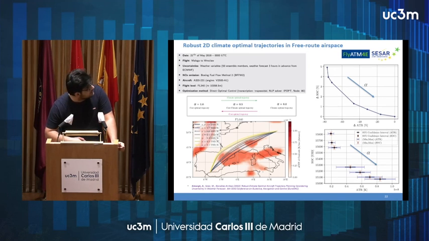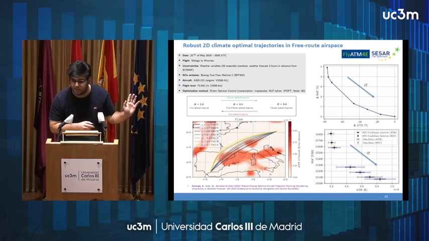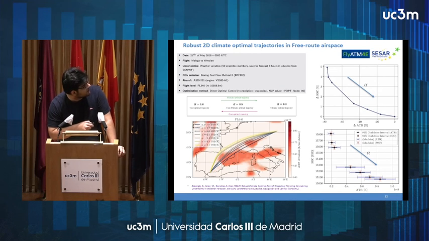This is also a scenario. This is two-dimensional, only lateral path optimization. And the objective function is the same as we considered before. Again, we work with alpha. We can see that as we decrease alpha, the aircraft tends to avoid climate-sensitive regions. And here are the obtained Pareto frontiers. This is the relative one, and this is the absolute one with ranges of uncertainty. Again, by decreasing alpha, not only the mean value decreases, but also the dispersion, because we avoid highly uncertain regions.